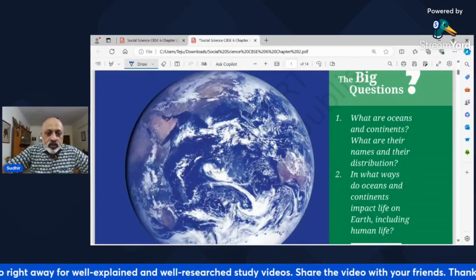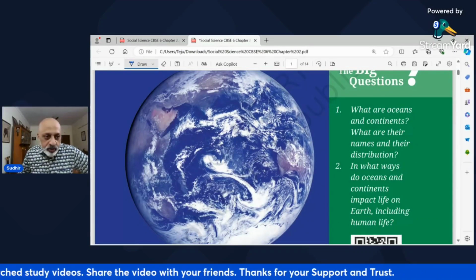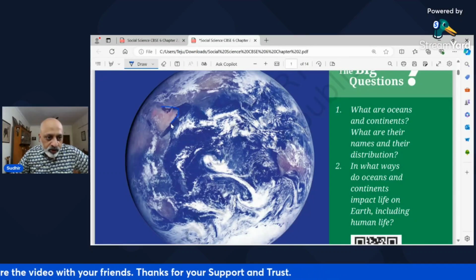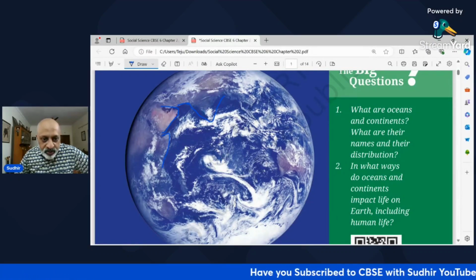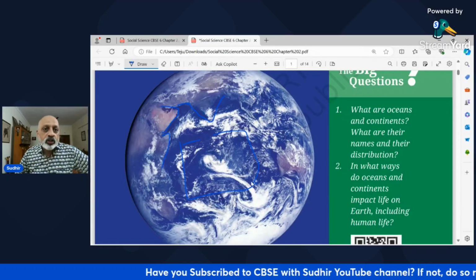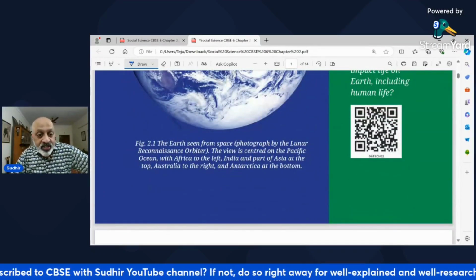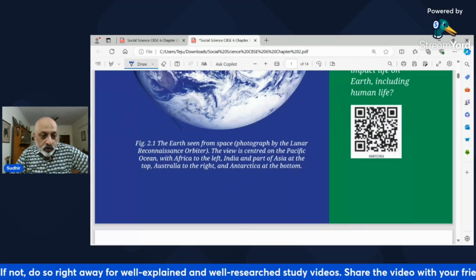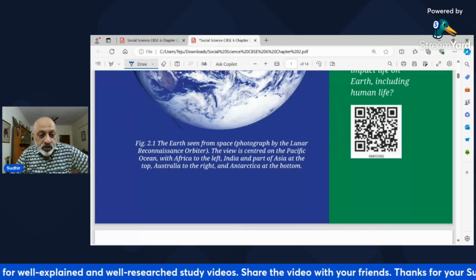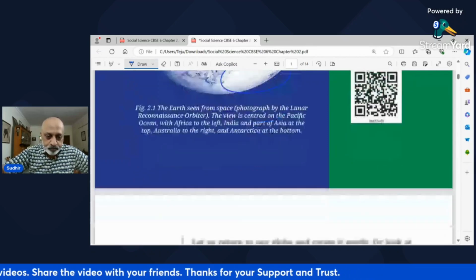So what you are seeing in this photograph, all these patches. See this part that you see out here, this is all the land mass, right? This is land, this is India, right? But these are of course some clouds. But you can also make out that this is all entirely water, right? Now, let's move. It's a fascinating chapter. Now, this is a photograph of Earth sent from space, right? And it is centered on the Pacific with Africa on the left, India and part of Asia at the top, and Australia on the right, and Antarctica at the bottom. This place is all Antarctica.